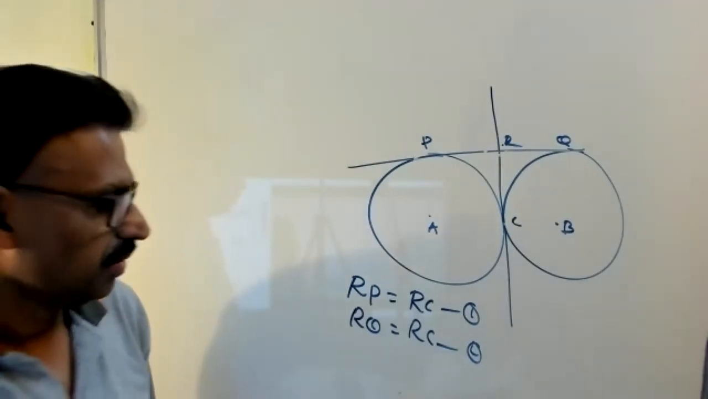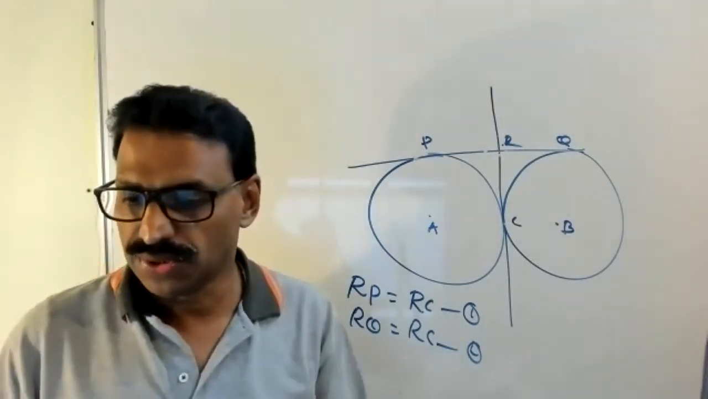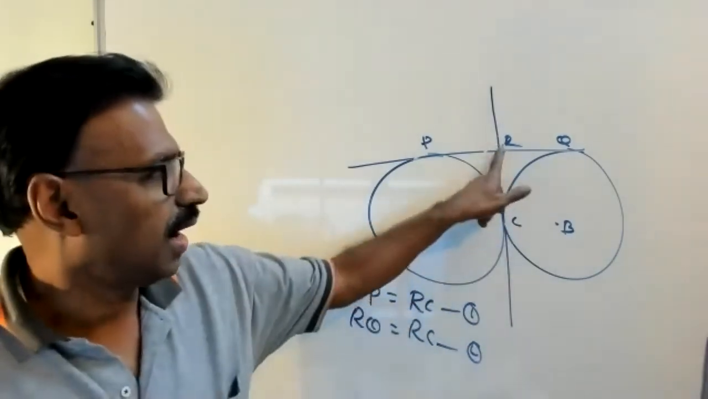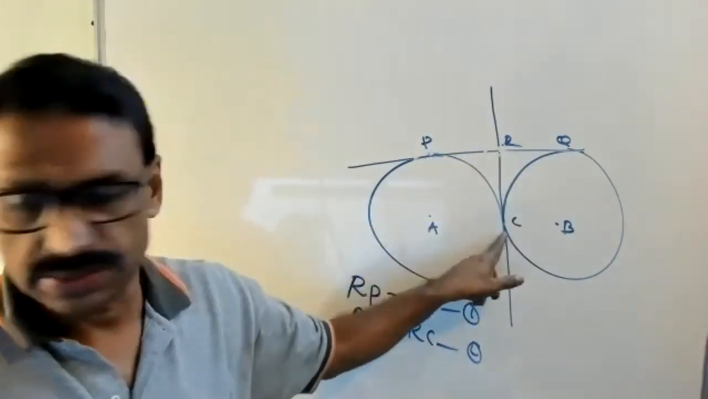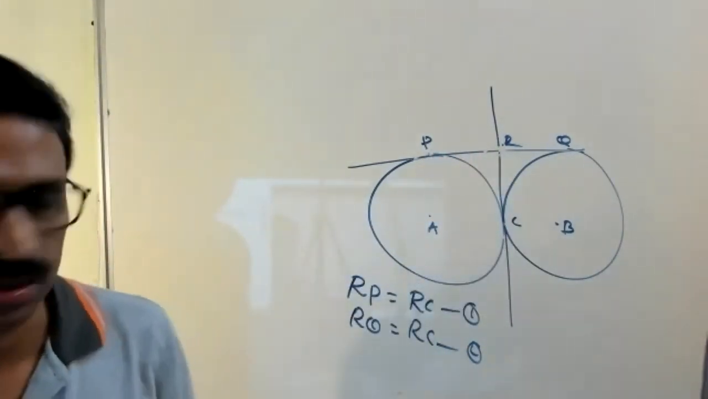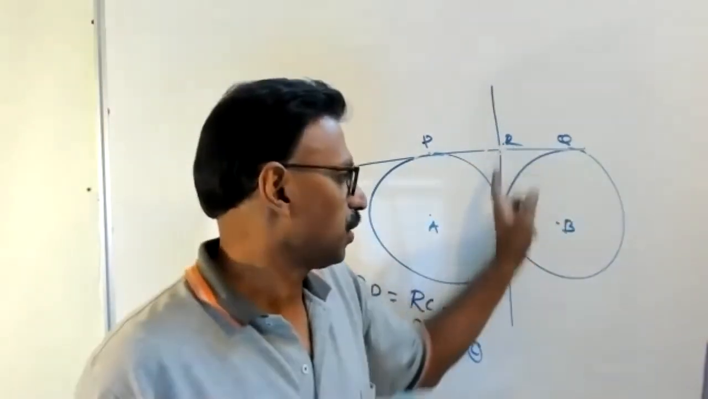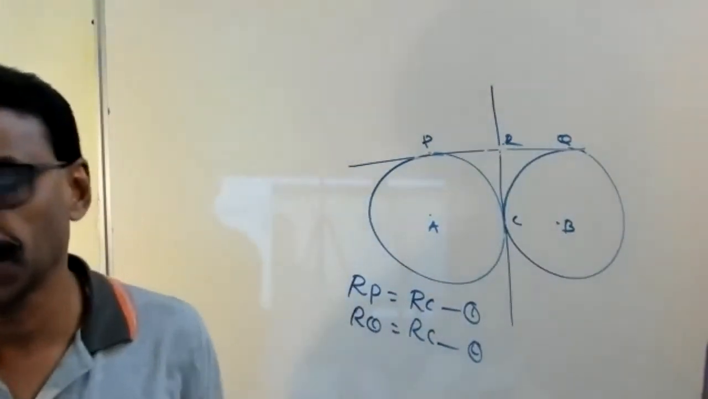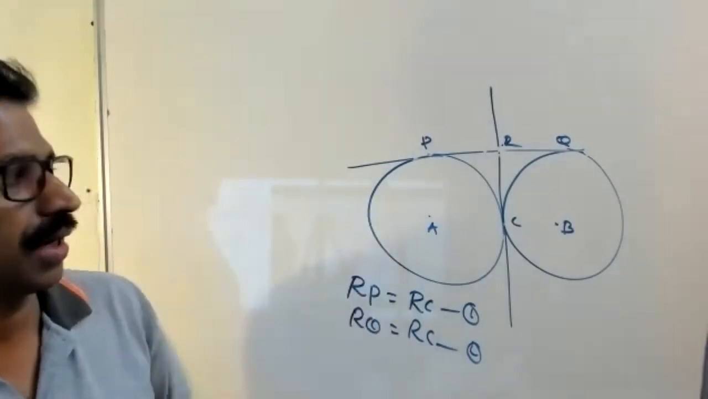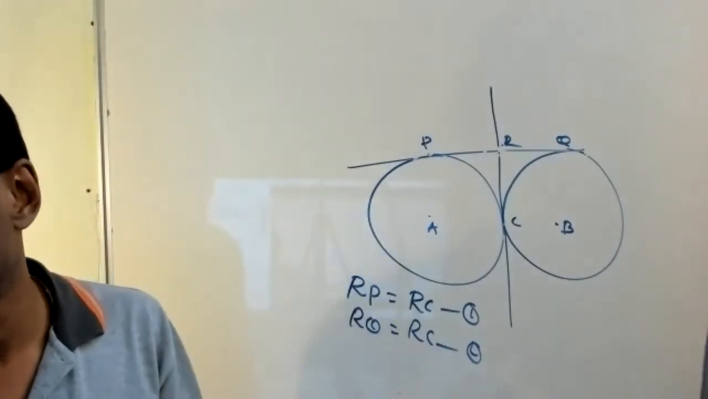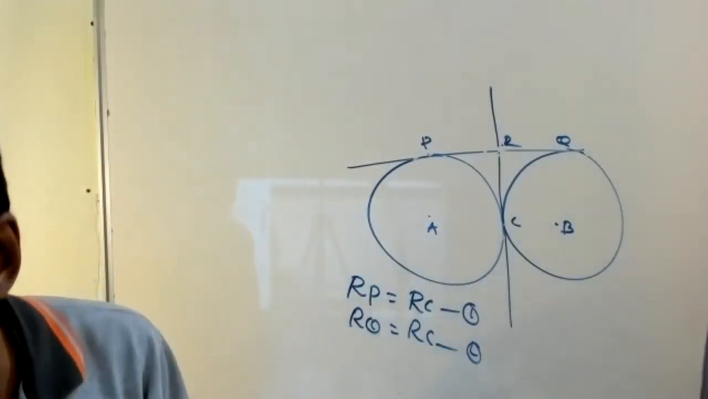Mansvi, finish or not? Only 2 lines. Look. RP equal to RC, tangents from an external point are equal. RQ equal to RC, tangents from external points are equal. Therefore, RP equal to RQ. Hence, R is the midpoint. Sridharshini, got it?